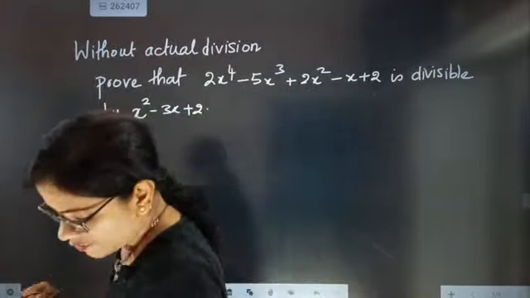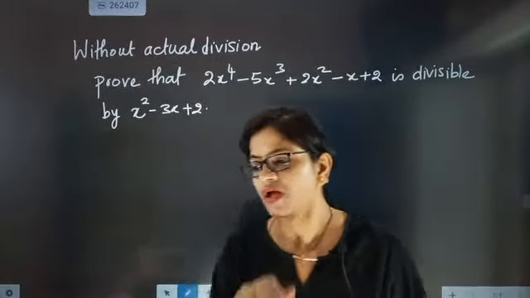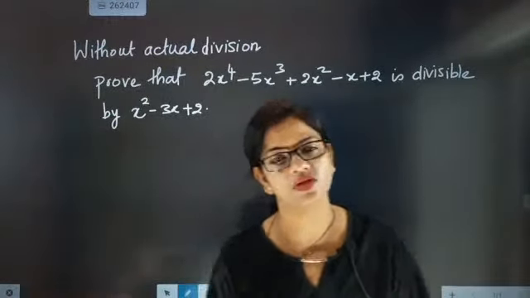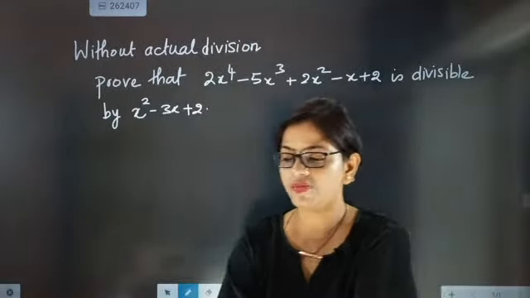Now when these types of questions are given, what should be the way of approach? How to solve these questions without doing much work?